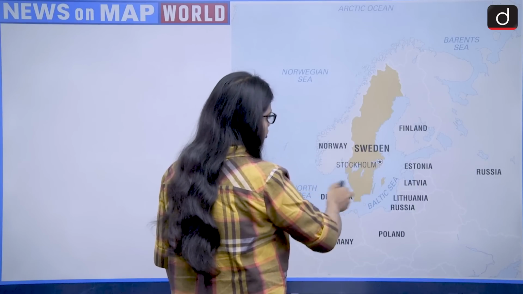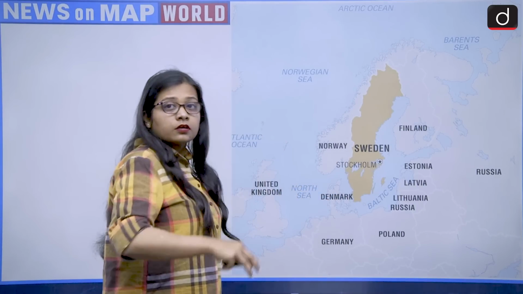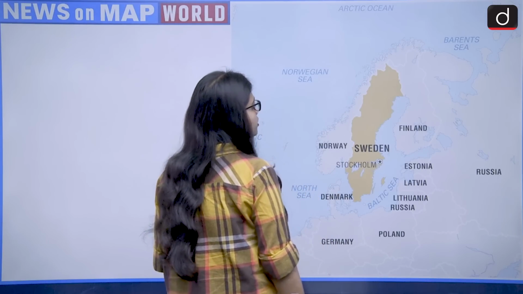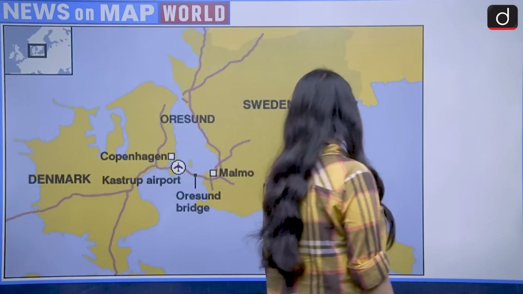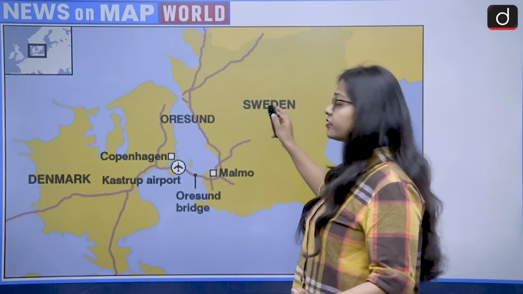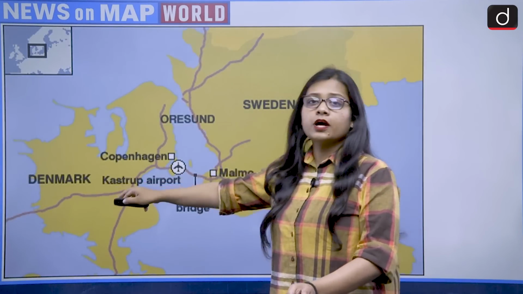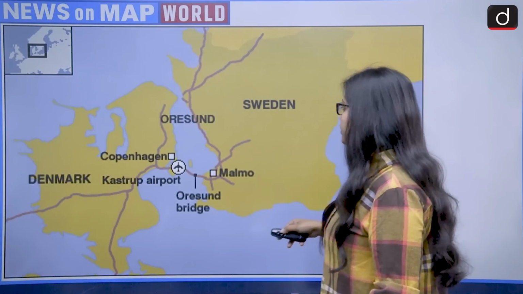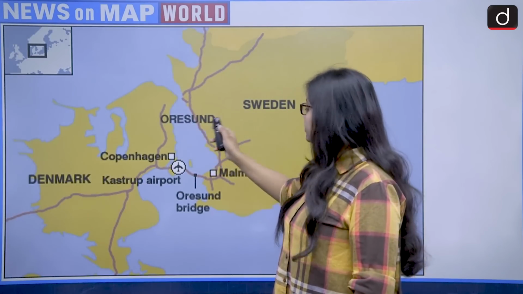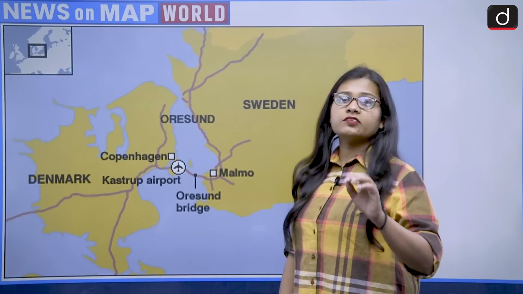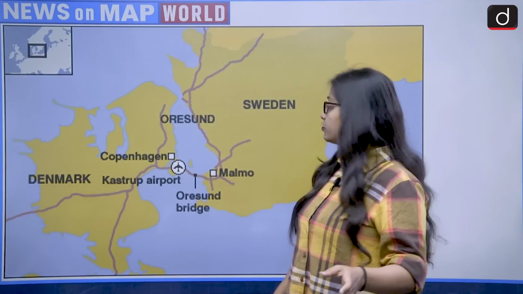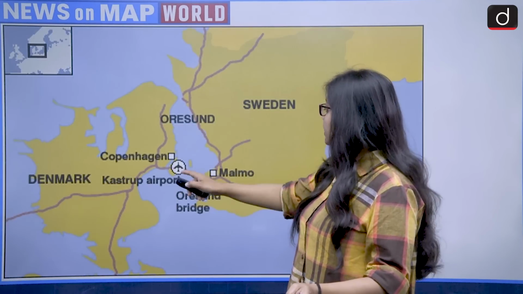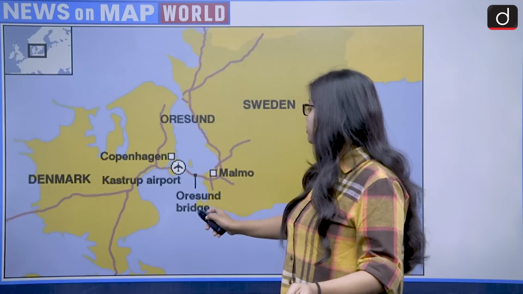The capital of Sweden is Stockholm, and it shares its southern boundary with the Baltic Sea, and Denmark is very close to Sweden. So first statement becomes wrong. Now let's see the second statement. So look at this map. On one side we have Sweden, while on the other side we have Denmark. So this is the southern area of Sweden, and this is the Baltic Sea. So we talked about Øresund or the sound, the Øresund bridge. Øresund is a sea lane which lies between Denmark and Sweden, and it is one of the busiest sea lanes. So this is correct, and Sweden and Denmark are connected to each other through the Øresund bridge.